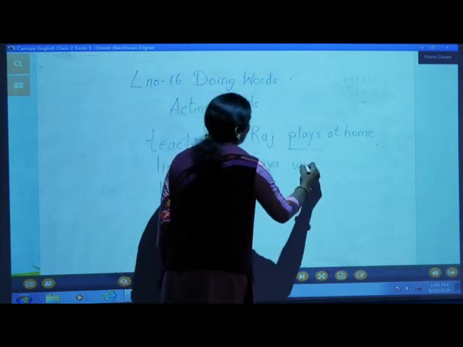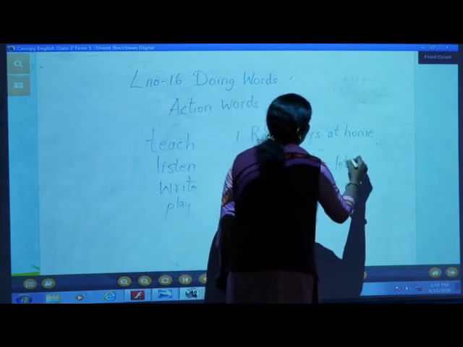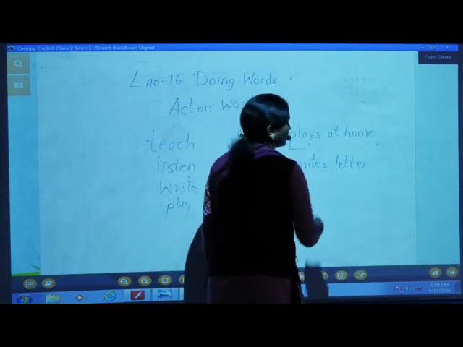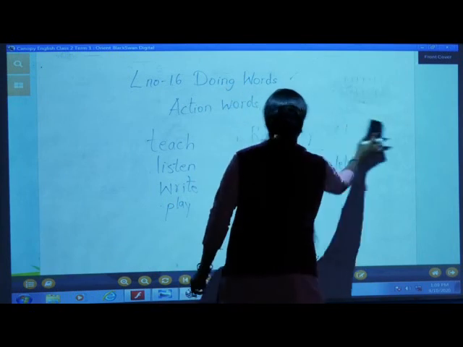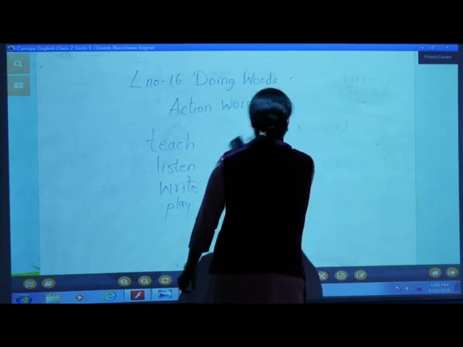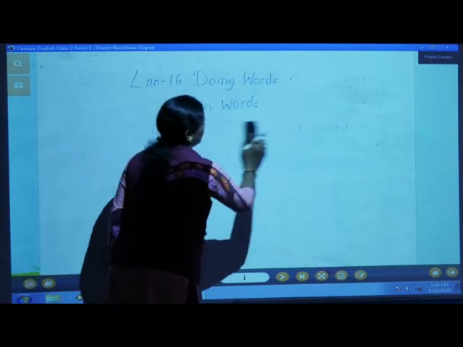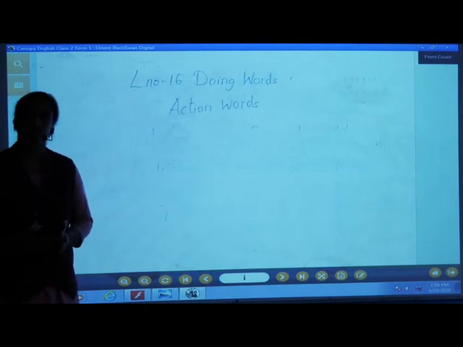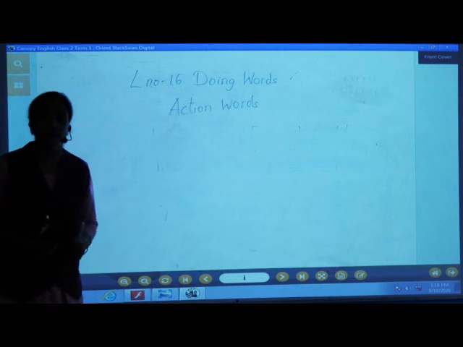Sia writes letter. Here, writes letter, you can tell it as an action word. So children, now I hope you have understood the meaning of action words and doing words.